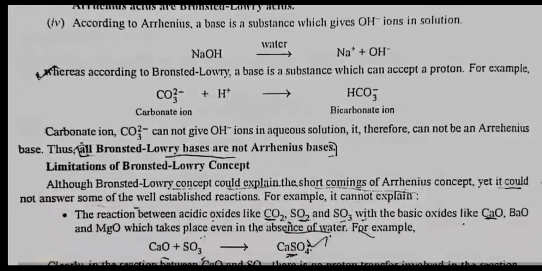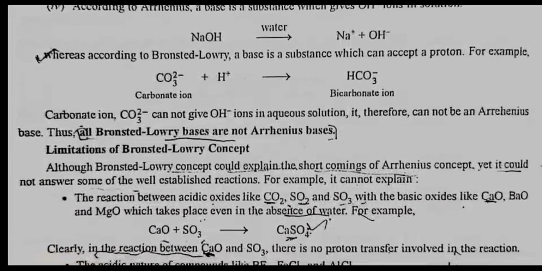Whereas, according to Bronsted-Lowry, a base is a substance which can accept a proton. For example, CO3 2 negative ion plus H positive ion gives HCO3 negative ion. Carbonate ion CO3 2 negative cannot give OH negative ions in aqueous solution. It therefore cannot be an Arrhenius base. Thus, all Bronsted-Lowry bases are not Arrhenius bases.